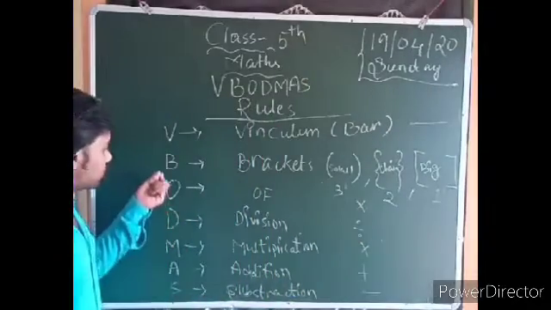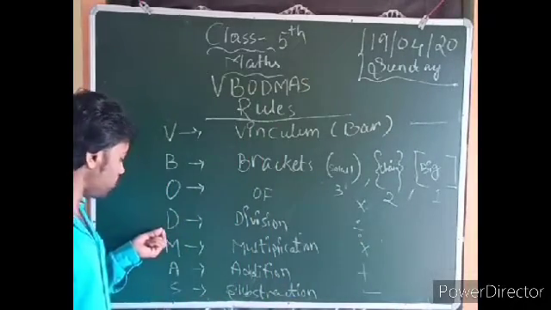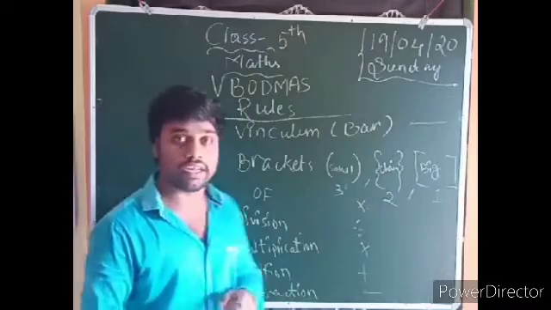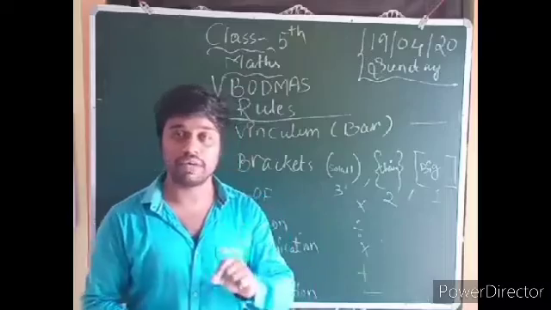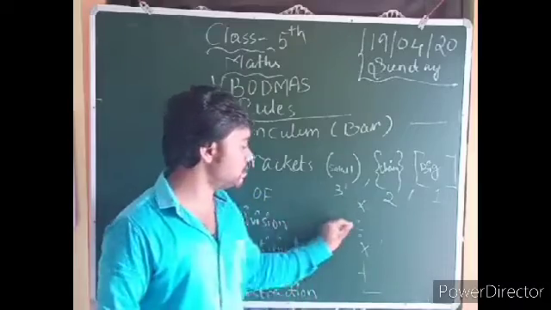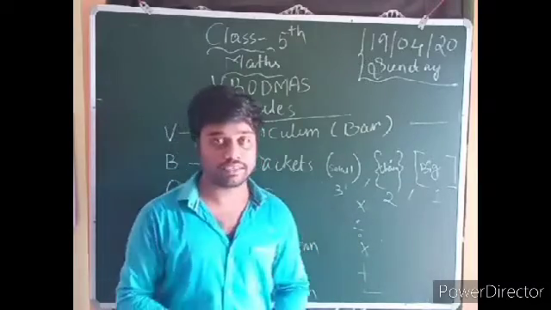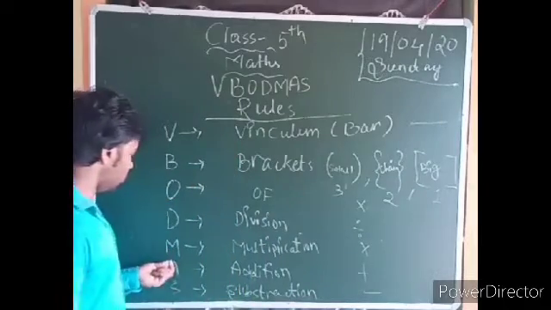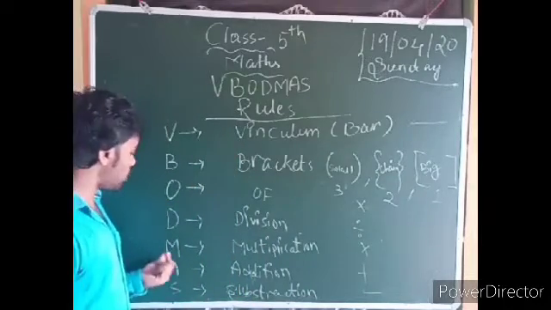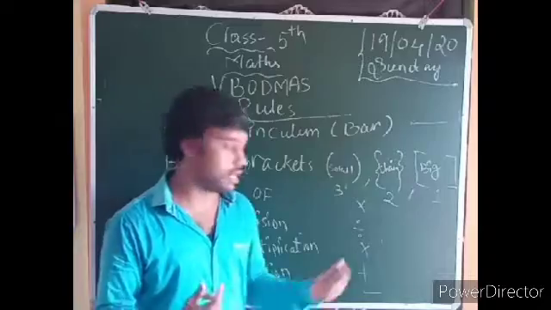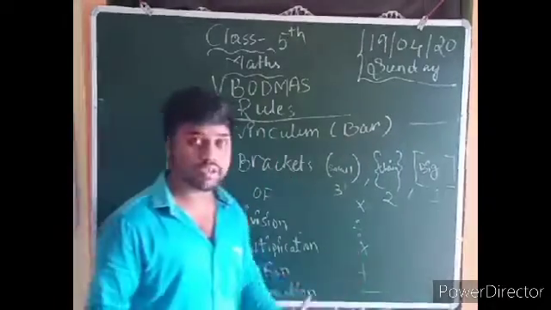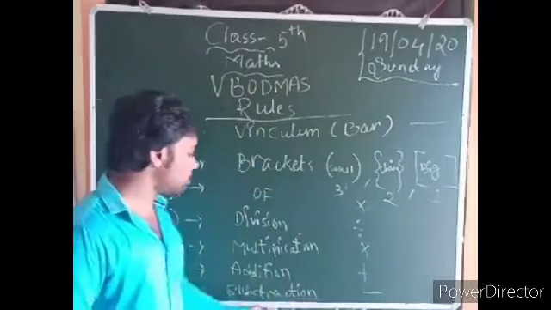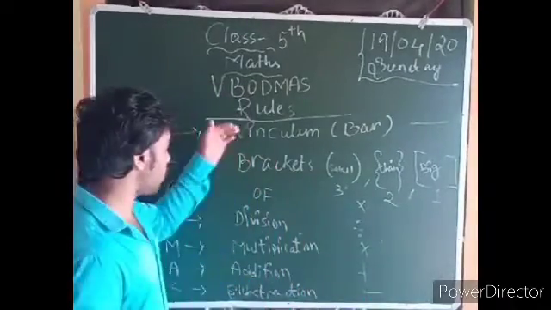Now BODMAS, the first three letters are over, and the remaining fourth letter is D, capital letter D, for division. You already know division, which means divide. Now M means multiplication, into. A means addition. S means subtraction. Now guys, this is BODMAS.